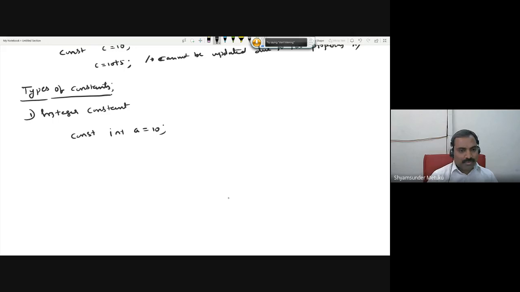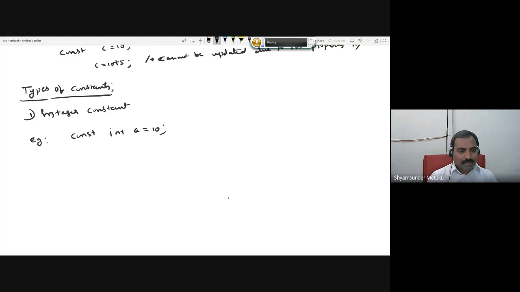This is how you need to define it. This is an example of how you prepare an integer constant. Now, when you have an integer constant, the value can have only numbers, no special characters allowed in between the numbers. When we declare a constant, the numbers should not have any special characters.